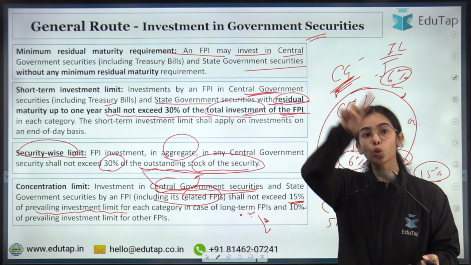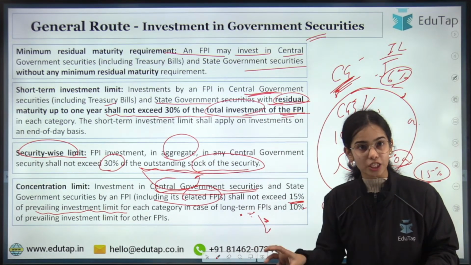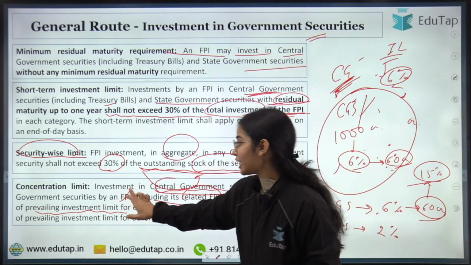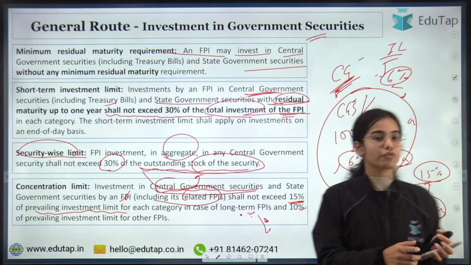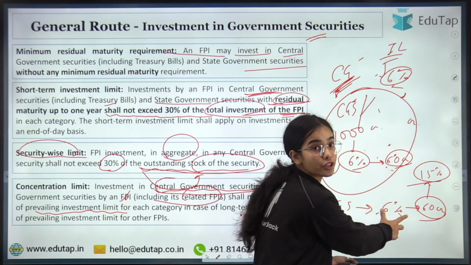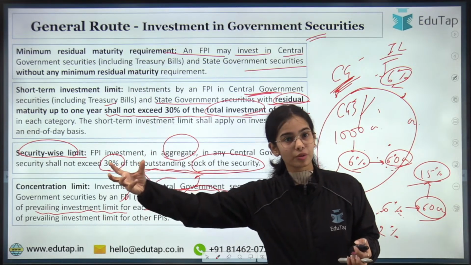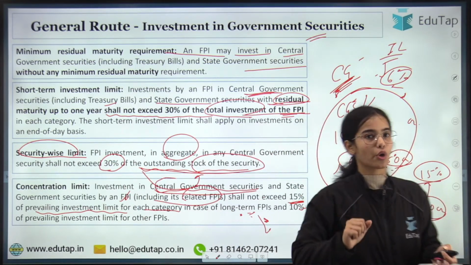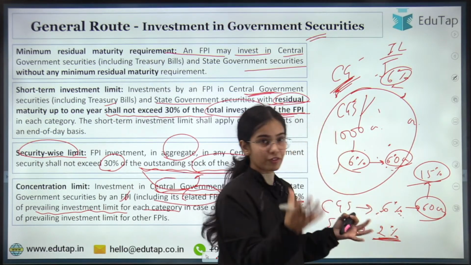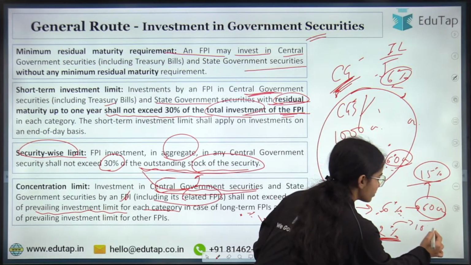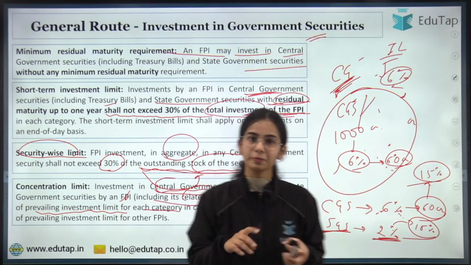So investment in the total of central government securities and state government securities by an FPI, including its related parties, shall not exceed 15% of the investment limit. 15% of this 6%, okay? In each category, for central government securities also, and for state government securities also. State government securities 2% is the investment limit. Out of this, only 15% can be invested by a single FPI, okay?